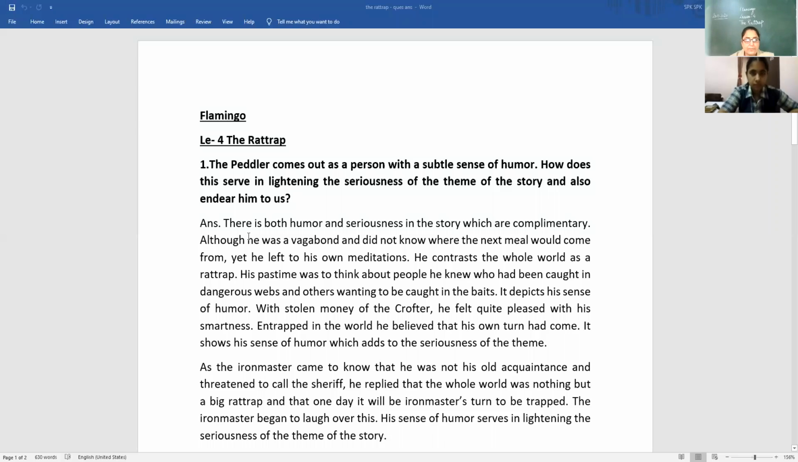Lesson 4, the rat trap. We discussed yesterday the subtle sense of humor in the lesson. The peddler comes out as a person with a subtle sense of humor. How does this serve in lightening the seriousness of the theme of the story and also endear him to us? We shared that yes, there is humor, yes, there is seriousness. Is humor subtle? Yes, there is subtle humor.